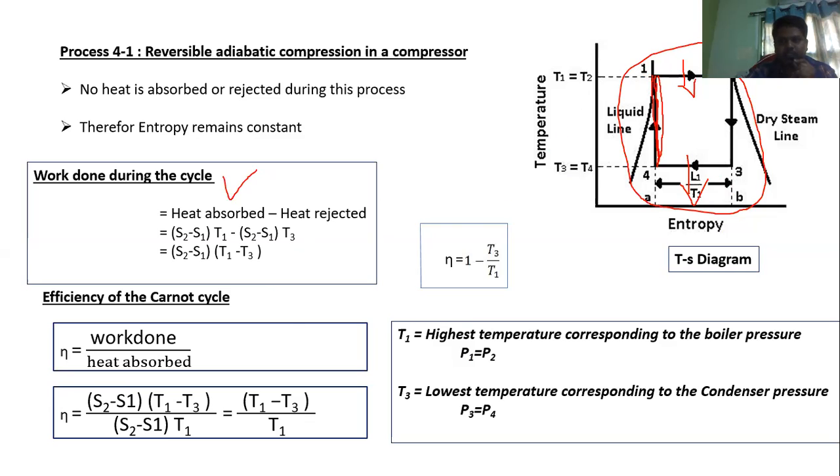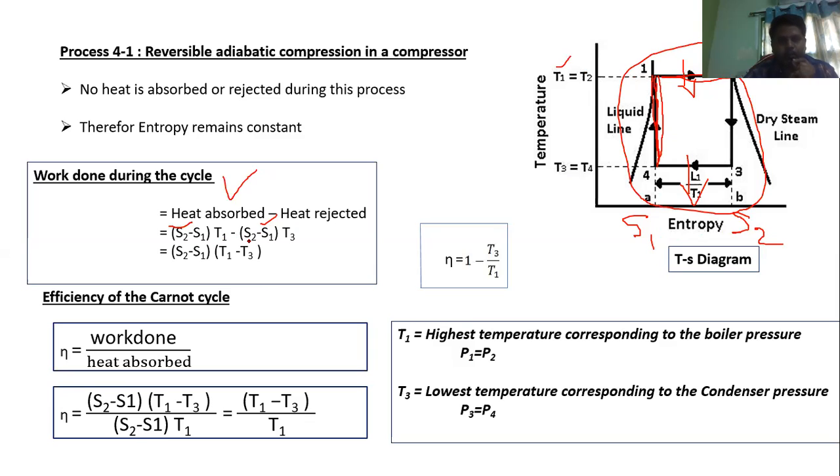Now substitute. We know these equations: how to find the heat addition in process 1 to 2, and how to find the heat rejection in process 4 to 3. We already discussed these equations. Once you substitute, heat absorbed is (S2 minus S1) times T1. For process 1 to 2, the change in entropy is S2 minus S1, multiplied by the temperature. What is the temperature in process 1 to 2? The temperature is T1.